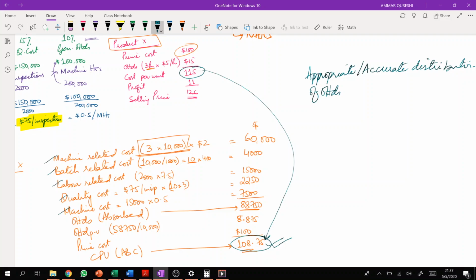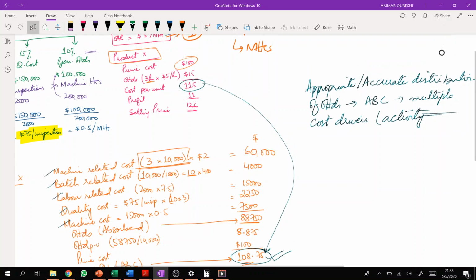Why? Because in activity based costing we use multiple activity levels. Sorry, we use multiple cost drivers. Cost drivers are the activity levels, right?